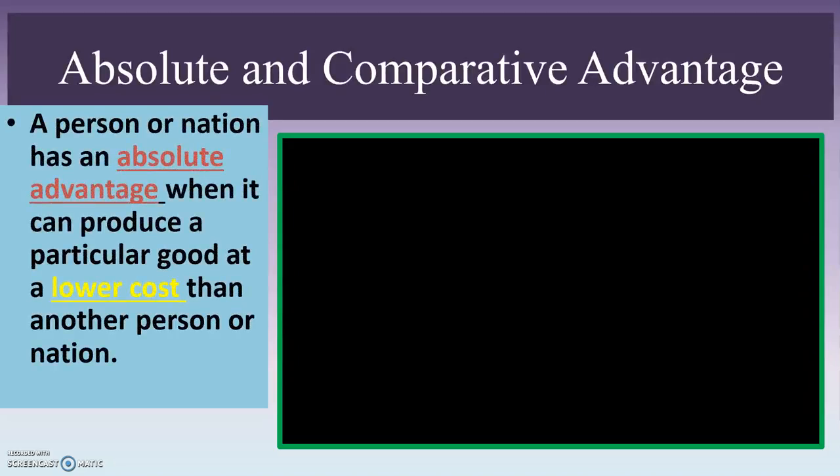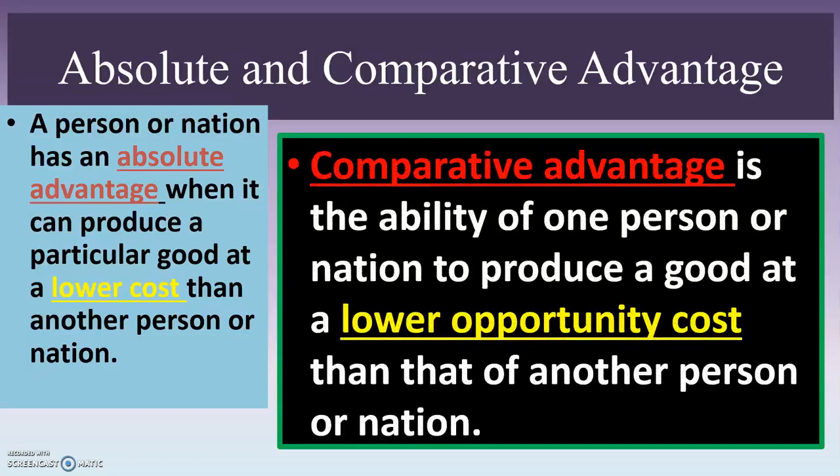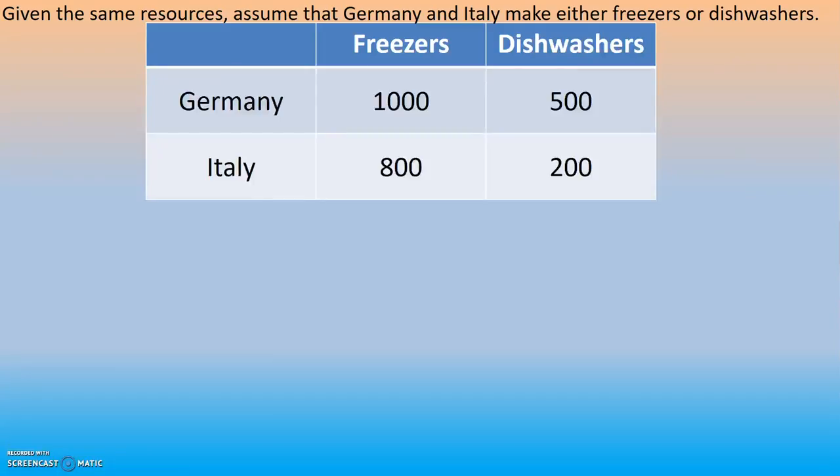So what this brings up is something called comparative advantage. We said already that a person or a nation has an absolute advantage when you can produce a particular good at a lower cost than another person or nation. Comparative advantage is a little different. Comparative advantage is the ability of one person or nation to produce a good at a lower opportunity cost than that of another person or nation. Remember, opportunity cost is what you give up to get what you want. Now this is going to bring up a little bit of logic that we're going to have to figure out.